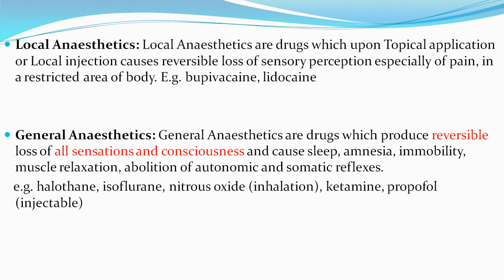While in general anesthesia, please pay attention to the words, they are very important. General anesthetics are the drugs which produce reversible loss of all sensations and consciousness.